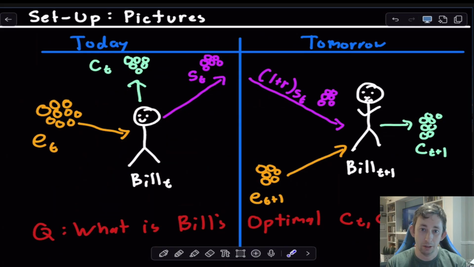And so the ultimate question we're trying to answer in this problem is, what is the optimal amount of consumption today and consumption tomorrow? How much should Bill save versus consume today in order to consume a certain amount tomorrow, based on his endowment, the interest rate, and all those sorts of things.